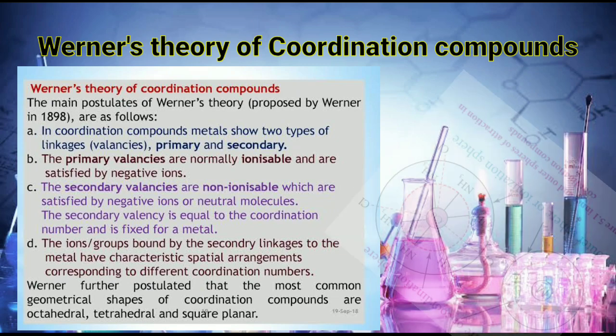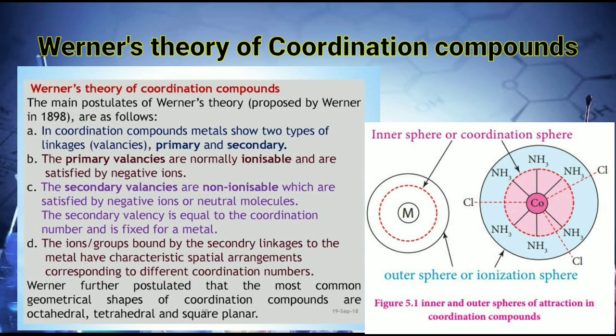number. The ionizable sphere consists of the entities which satisfy the primary valency of the metal. Means in the ionizable sphere the primary valencies are satisfied, means the oxidation state of the metal is satisfied. In the ionizable sphere they are satisfied by the anions. And the coordination sphere consists of the entities which satisfy the secondary valency of the metal. Means in the coordination sphere the secondary valency, that is the coordination number, is satisfied.